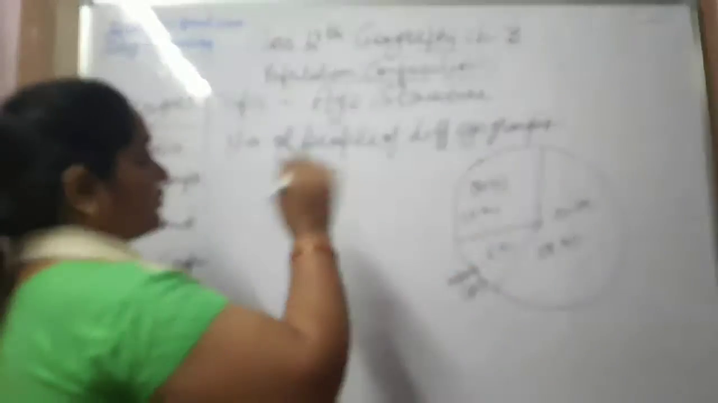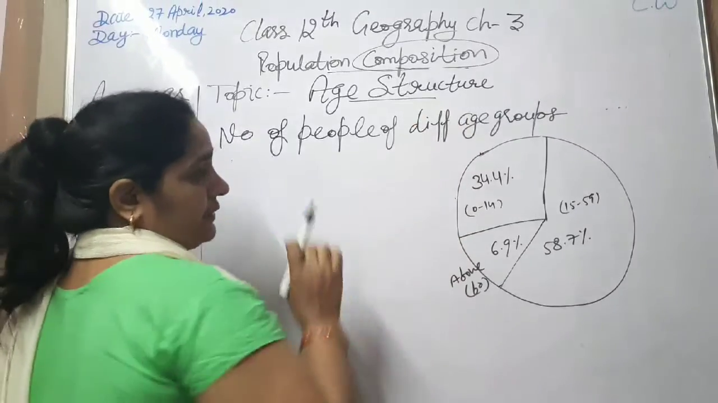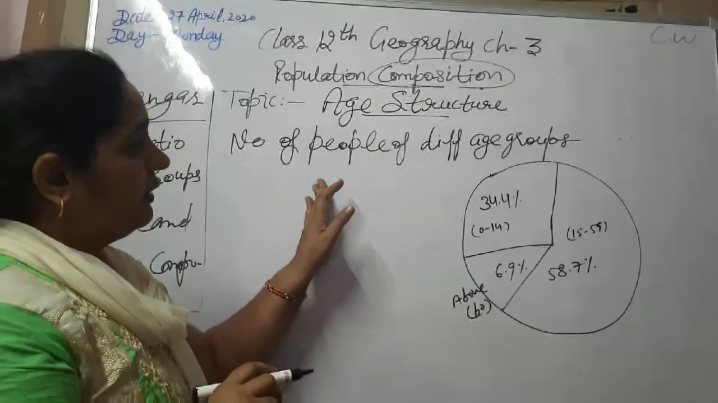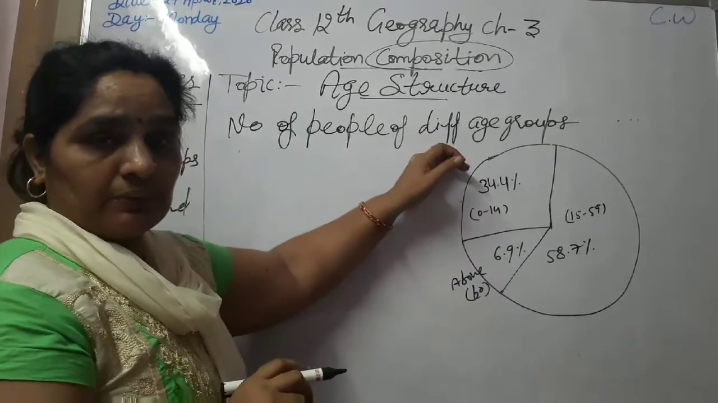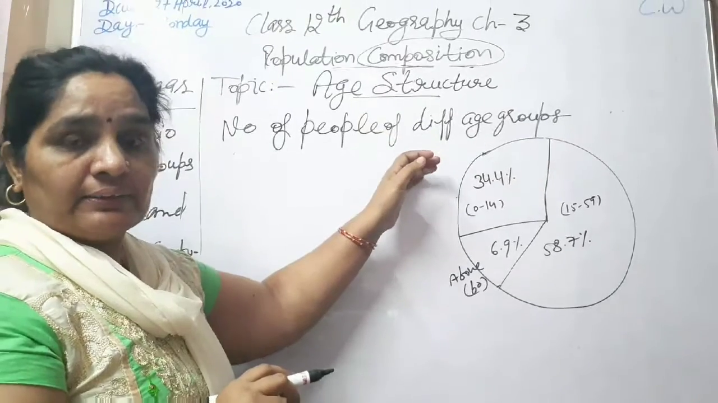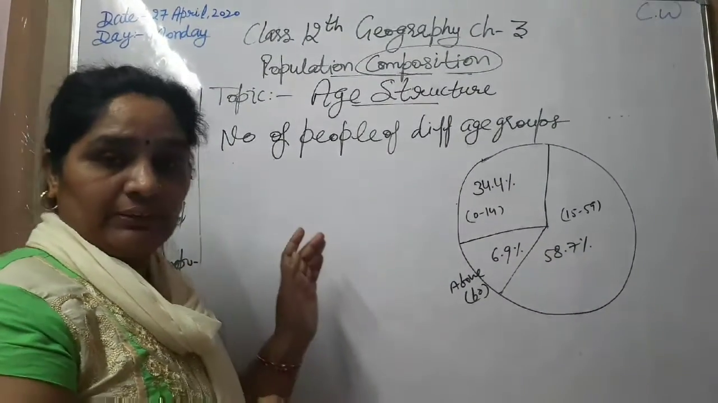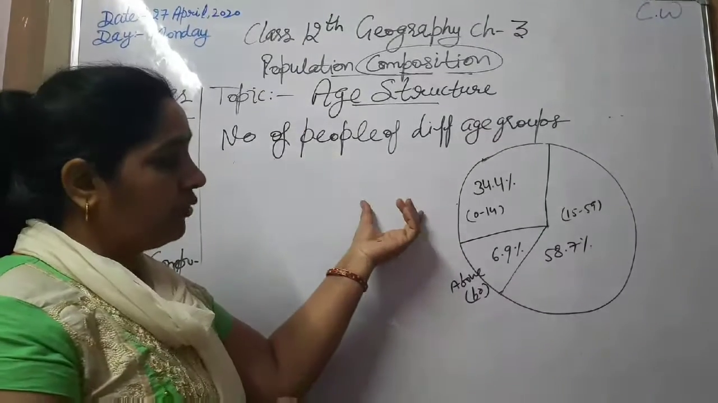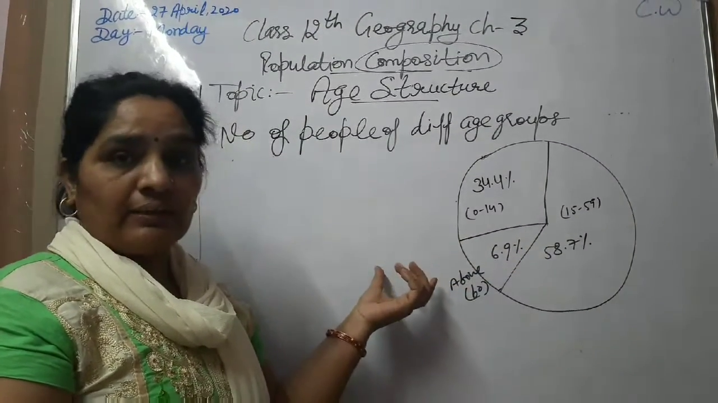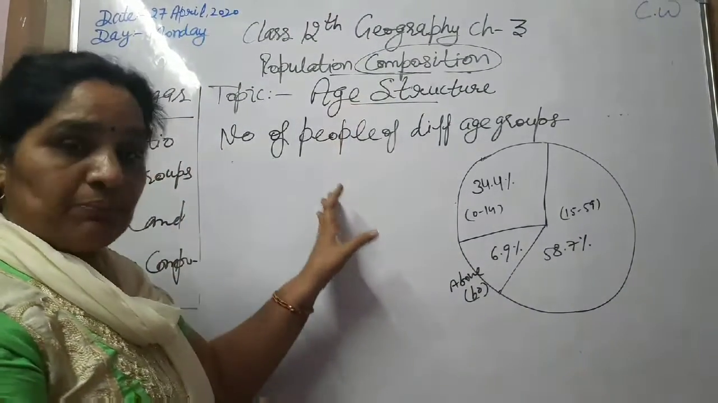Our next topic today is age structure. What is the meaning of age structure? It means the number of people in different age groups: the children, the adults, the aged. In different countries, the age groups are different. In some countries, the children are more in number, adults are fewer, and the aged are more. We will do this topic with the help of some pyramids also.